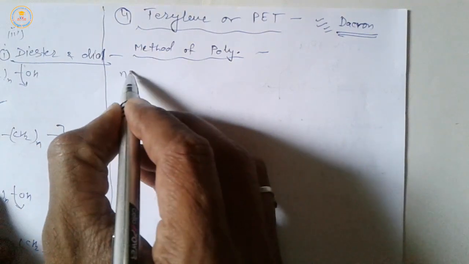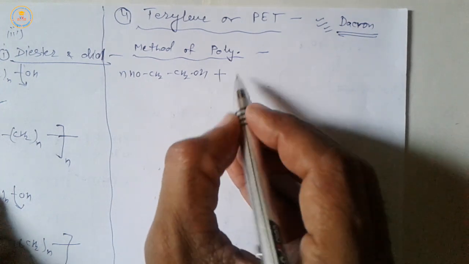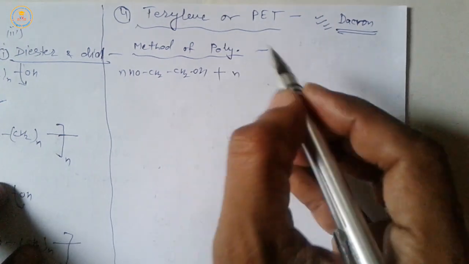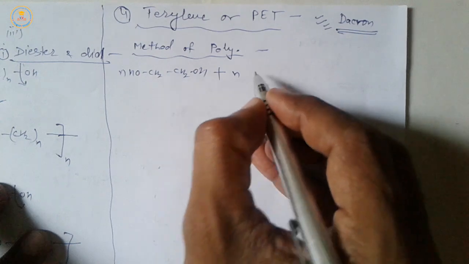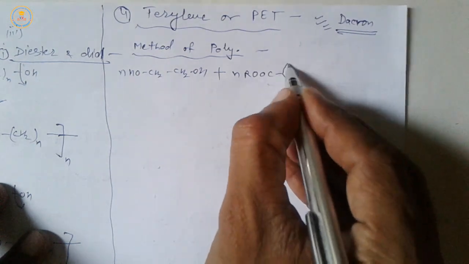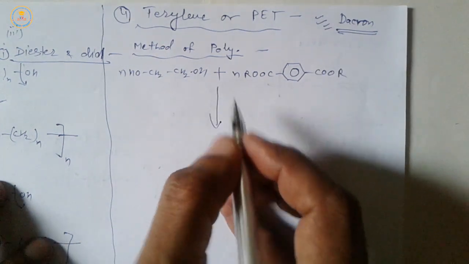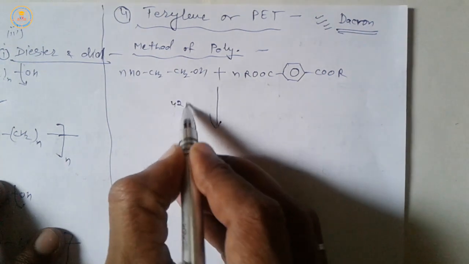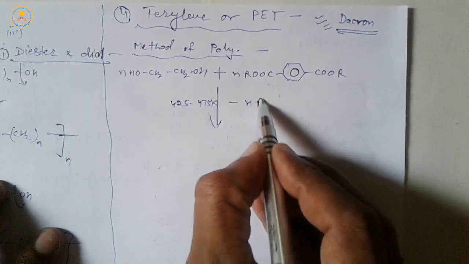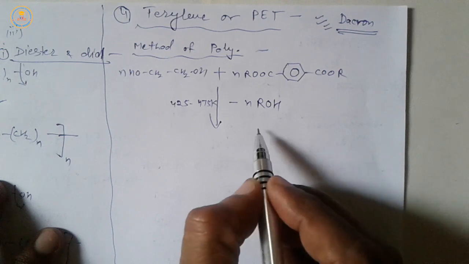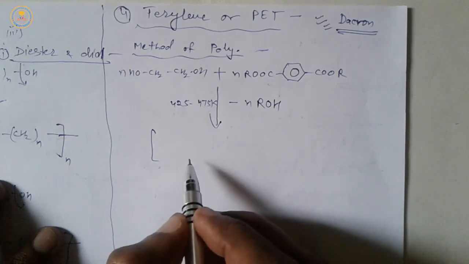So, n units of ethylene glycol and n units of terephthalic acid or its ester, after condensation polymerization at 425 to 475 Kelvin temperature, n molecules of alcohol are eliminated, then terylene is formed.